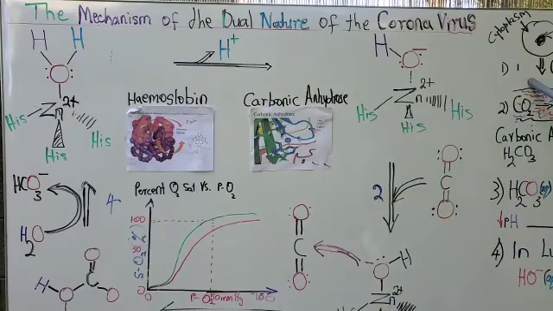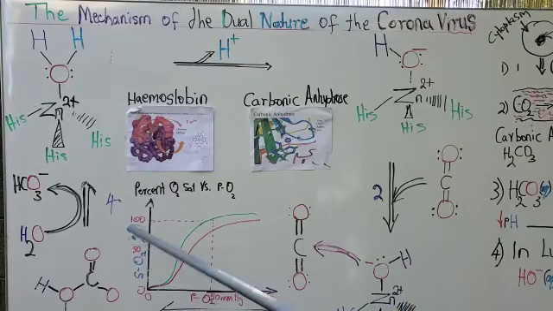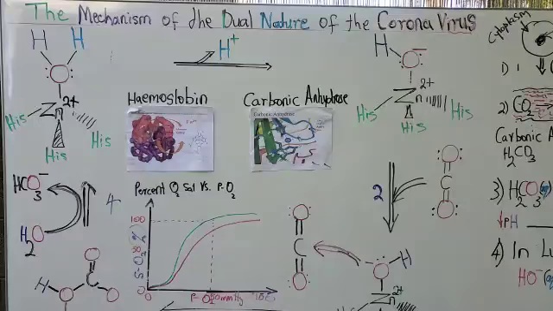In the tissues, carbon dioxide is produced, but carbon dioxide is not soluble in water. It must be converted to bicarbonate, which is carbonic acid. It happens like this. Carbon dioxide binds to the active site of carbonic anhydrase, and the hydroxide reacts with carbon dioxide to generate bicarbonate, which is carbonic acid. And now that can be transported into the bloodstream.